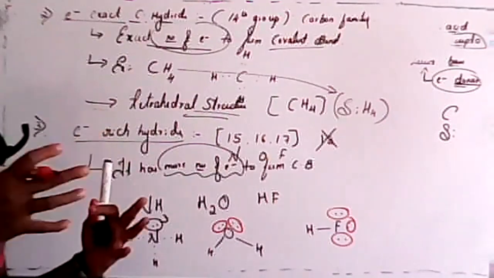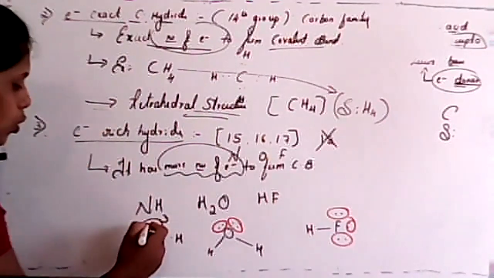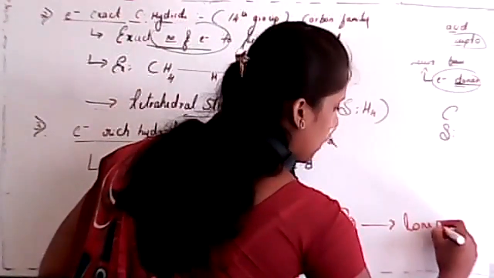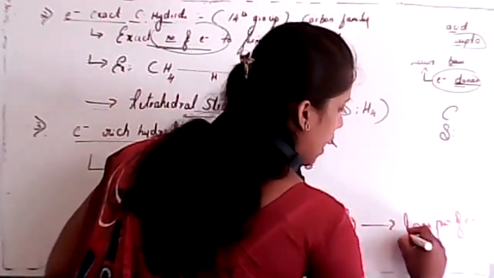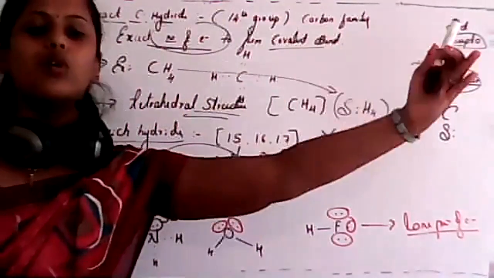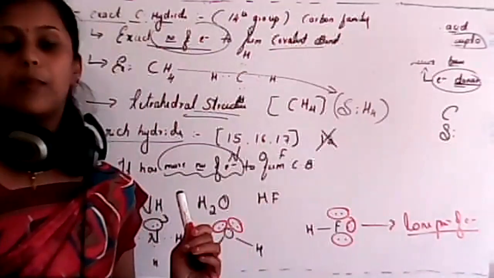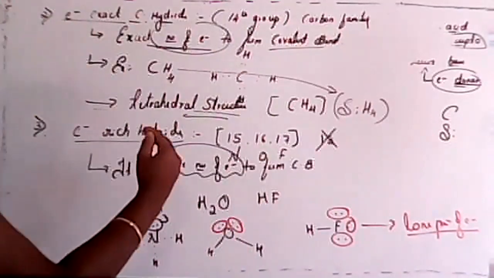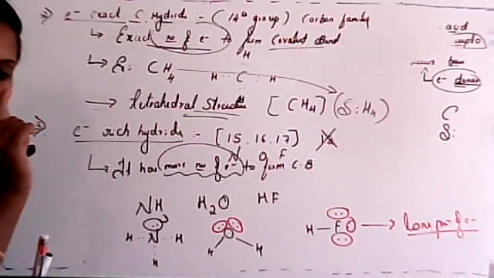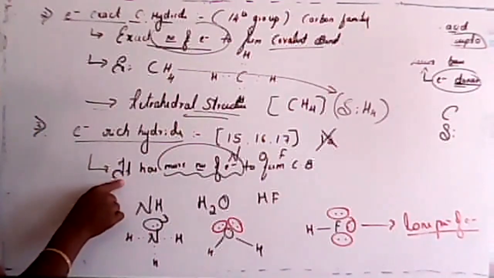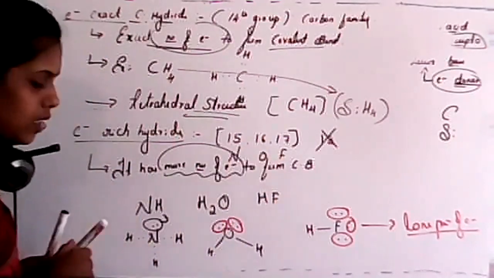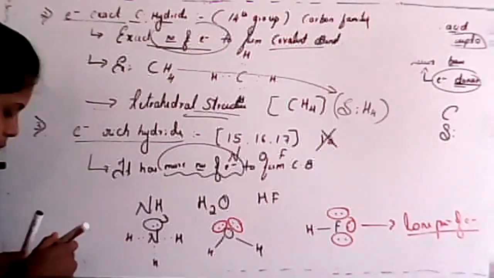There is no bond pair of electrons in between, that means those are lone pairs of electrons, and they are free. That means we can easily donate those electrons to form extra bonds, isn't it, students? So that's why in this case we wrote it has more number of electrons to form a covalent bond.